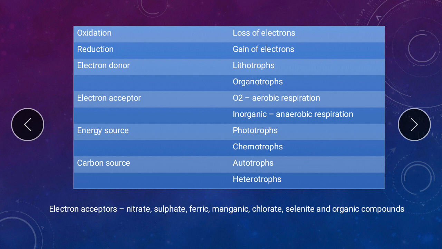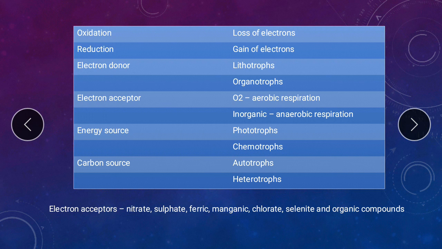If the energy source is light, the organism is called a phototroph. If the energy source is a chemical compound, the organism is called a chemotroph. Coming to the carbon source, we have autotrophs and heterotrophs. Autotrophs are able to fix their own carbon dioxide, that is, convert carbon dioxide into a carbon source.